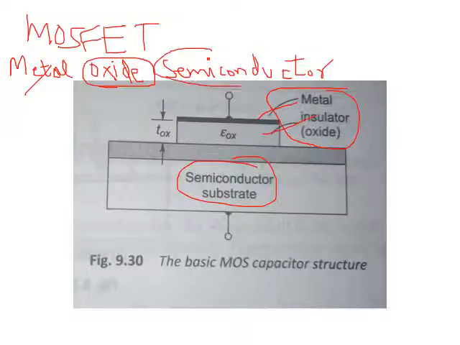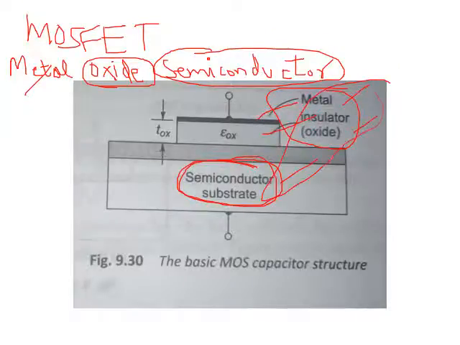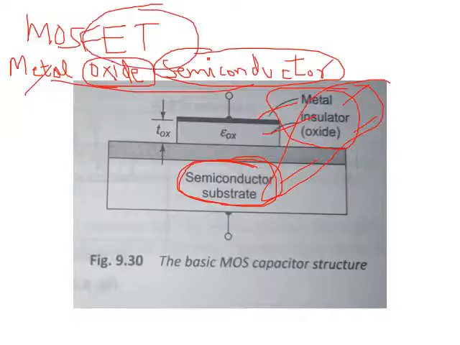What is the third word? Semiconductor. Where is it here in the diagram? It is here, third layer, right? So metal, oxide and semiconductor, all three are used in this device. Hence it is called metal oxide semiconductor. And field effect transistor, because the working of this device, again, is based on electric fields, like we have seen for the JFETs.